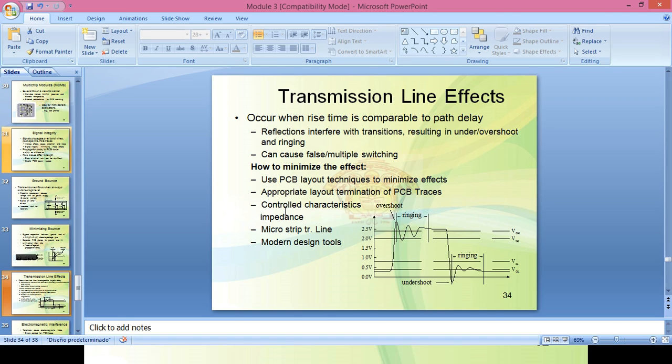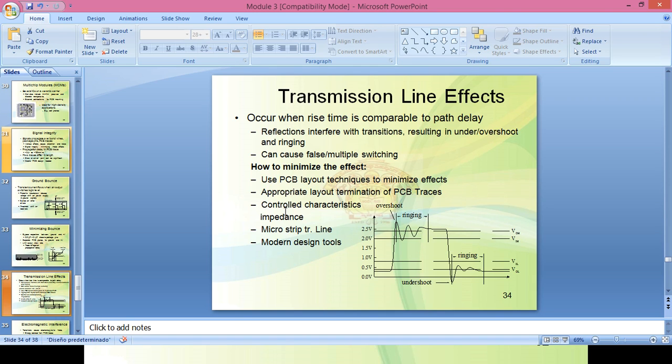Finally, include proper characteristic impedance at the trace to match the impedance. We have to match the characteristic impedance, otherwise it will cause a reflection. So to match it, we include proper characteristic impedance at the trace.